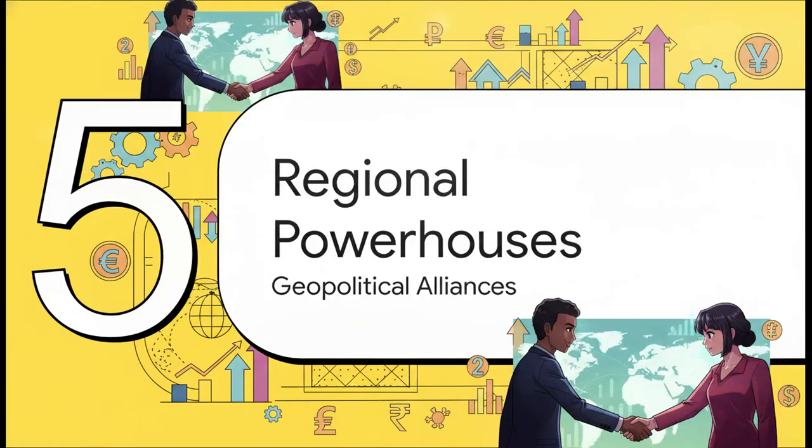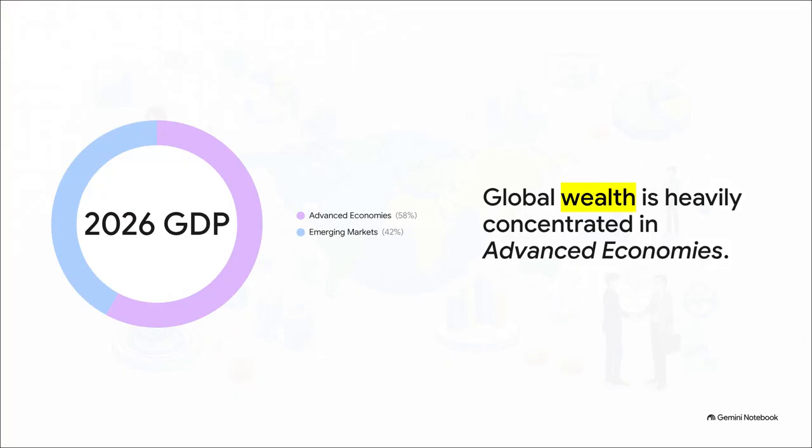Section 5. Regional economic powerhouses. Let's zoom out a bit. When we break down that giant $126 trillion pie, advanced economies hold a staggering $73.8 trillion. In contrast, all of the emerging market and developing economies combined account for $52.4 trillion. And here's a really interesting takeaway. If the European Union were treated as a single country, its $23 trillion combined weight would place it comfortably in second place globally, right between the US and China. This shows us exactly why regional trade blocs and geopolitical alliances are absolutely vital to global influence.